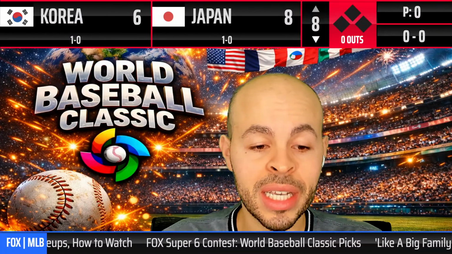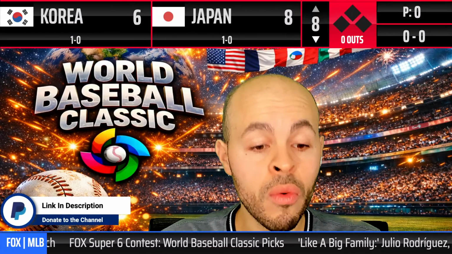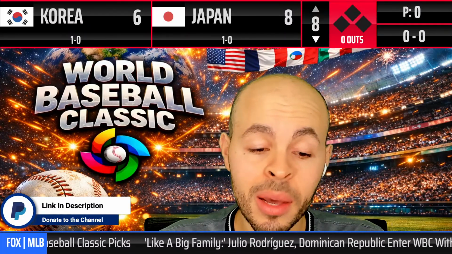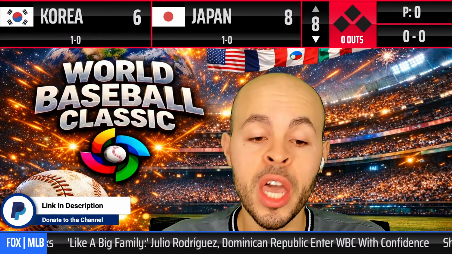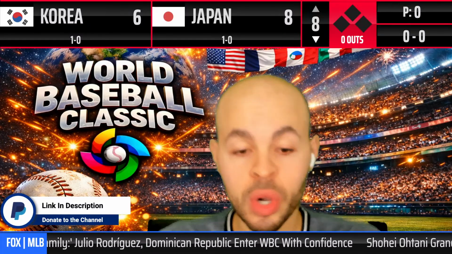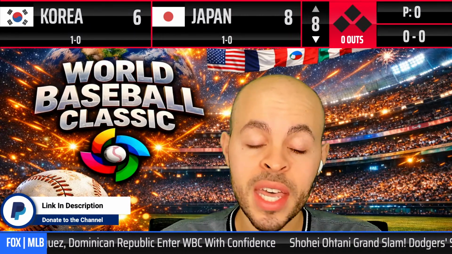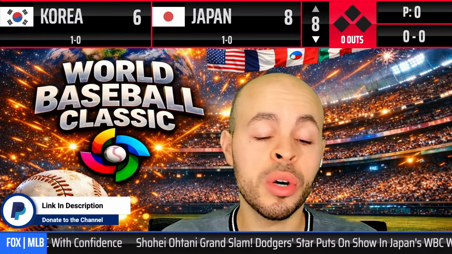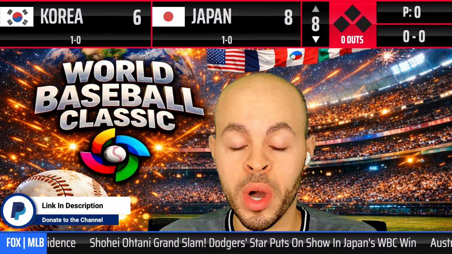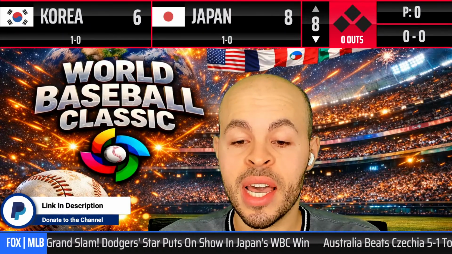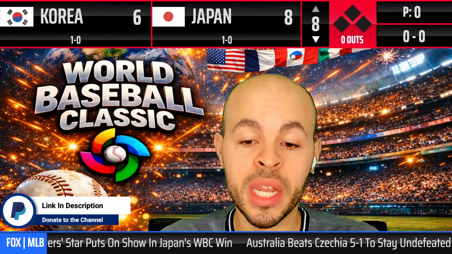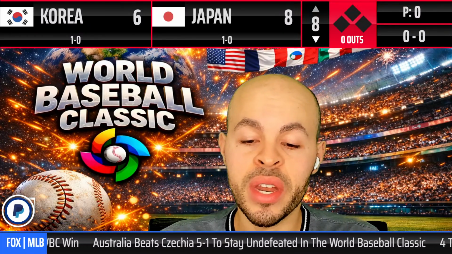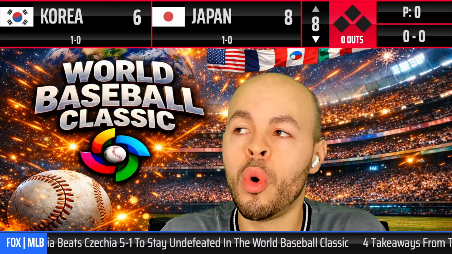In Pool A, San Juan, Puerto Rico, and Cuba are both 1-0. Canada hasn't played, so they're going to play their first game today. Panama and Colombia, both teams are 0-1. In Pool B, Houston, Mexico and USA are both 1-0. Italy hasn't played. They're going to play their first game today. Great Britain and Brazil are 0-1. I told you Pool C. Pool D, Miami pool, Venezuela and the Dominican Republic are both 1-0. Israel hasn't played. They're going to play their first game today. The Netherlands and Nicaragua are both 0-1.